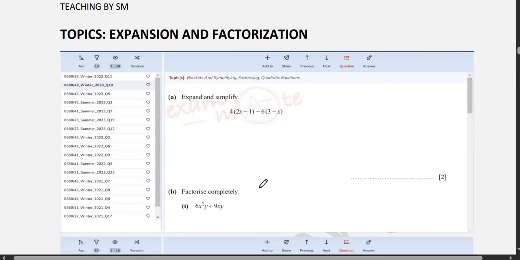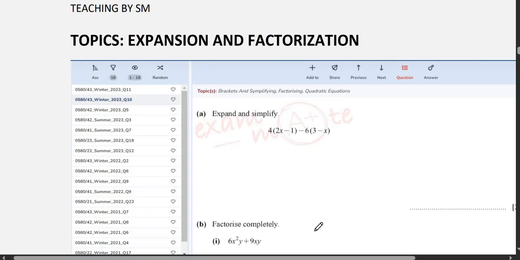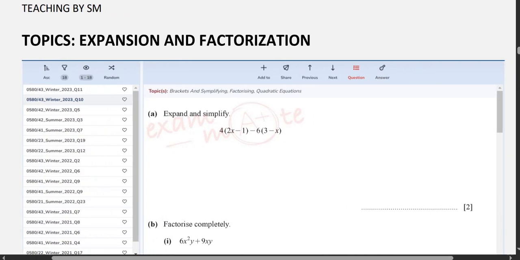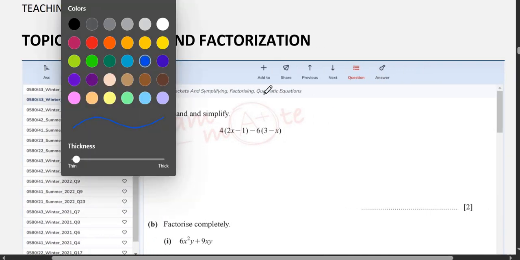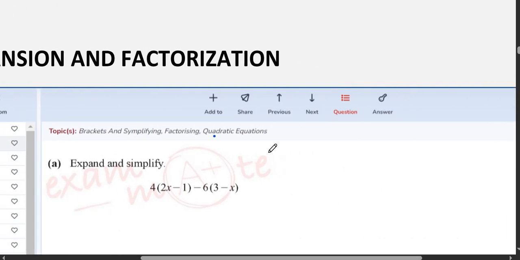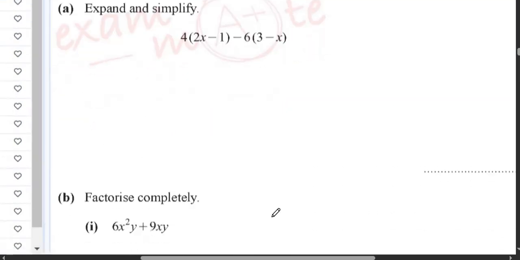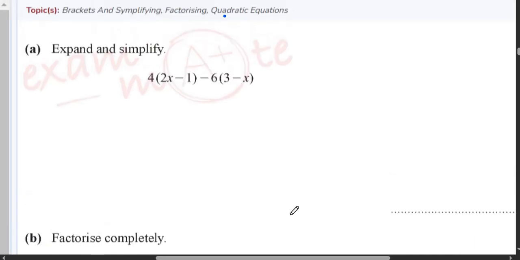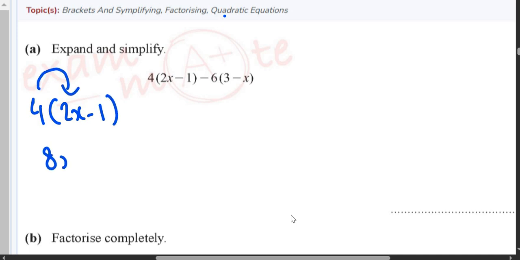Now we have expansion and factorization. Even though this is a very easy topic, some students do tend to find it difficult. Okay. Now, how do we solve this topic? Look, first solve this part. 4 multiplied by 2x minus 1. 4 twos are 8x minus 4 ones are 4.